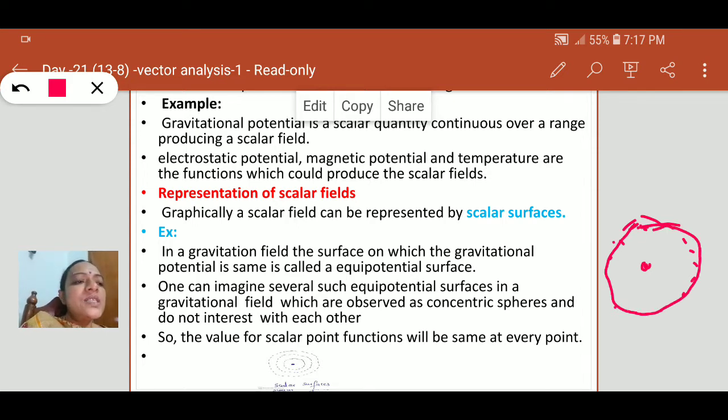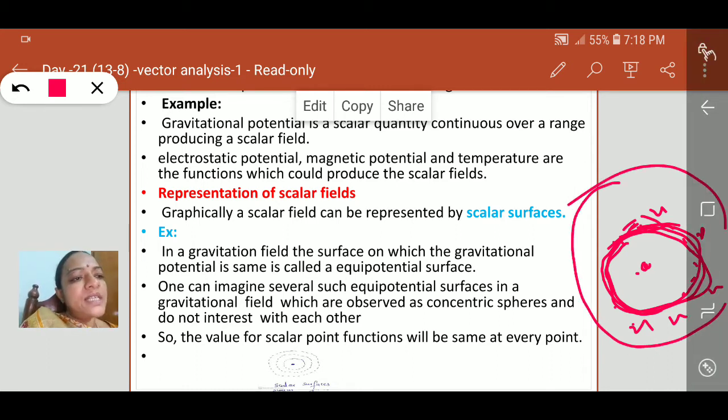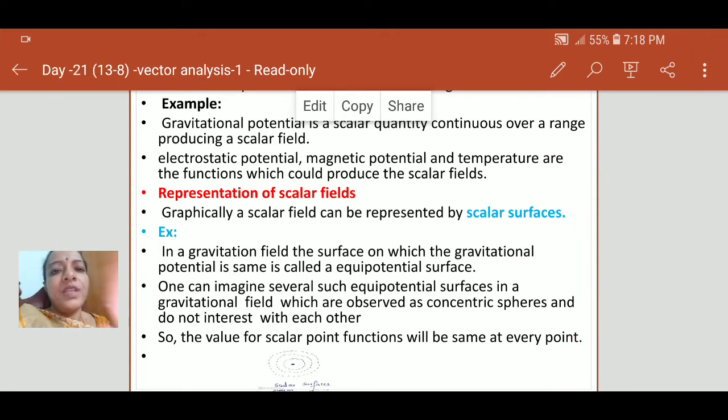This is known as one level surface. On this level surface, or scalar surface, the physical quantity has the same value, say x. If I take potential as the physical quantity, this is the equipotential surface. Similarly, another equipotential surface, and another one.